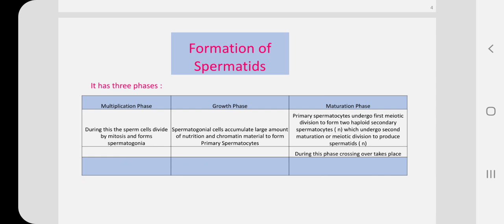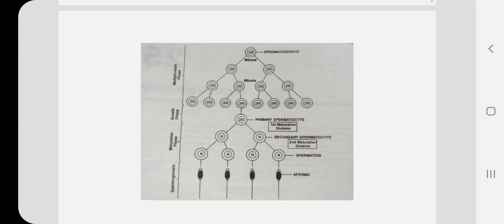During the growth phase, spermatogonial cells accumulate a large amount of nutrition and chromatin material to form primary spermatocyte. During maturation phase, primary spermatocyte undergoes first meiotic division to form two haploid secondary spermatocytes, which undergo second maturation or meiotic division to produce spermatids. During this phase, crossing over takes place and brings variation. Let us see the schematic representation of spermatogenesis.